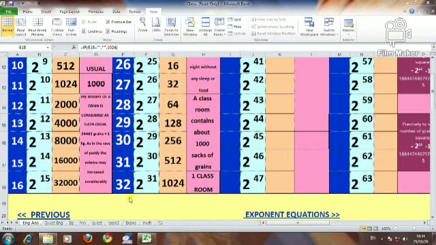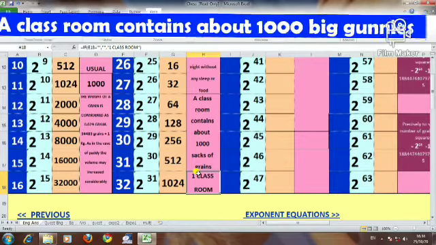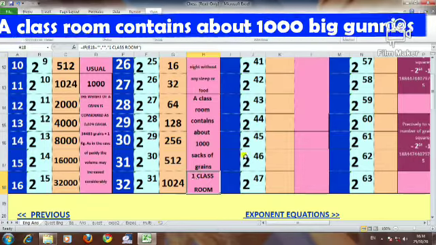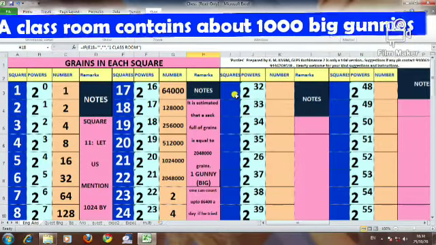Okay, here we can see we are in the middle of the squares of the chessboard, but it does not mean the number of grains is in the middle. It is going on increasing manifold. 1024 gunnies can be allotted to a school classroom. So here onwards we are using our unit as school classroom.